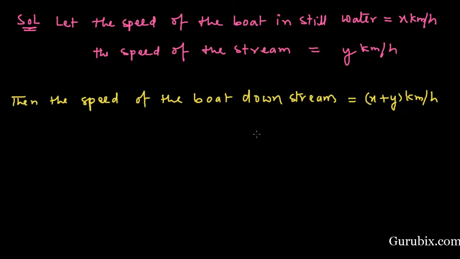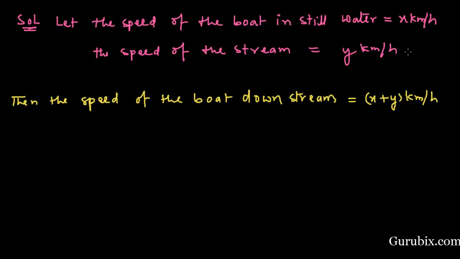And this is because when a boat goes downstream, this means in the direction of the flow, then the speed of the stream, this means speed of the current, or we can say the speed of the flow of the water, is added to the speed of the boat.